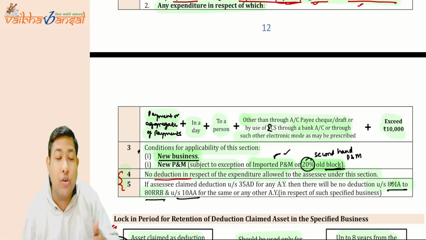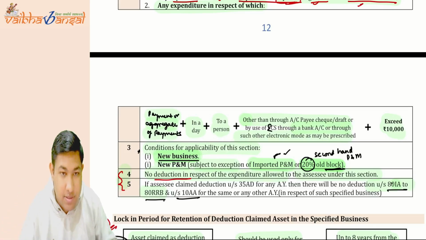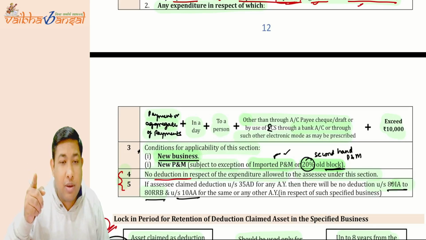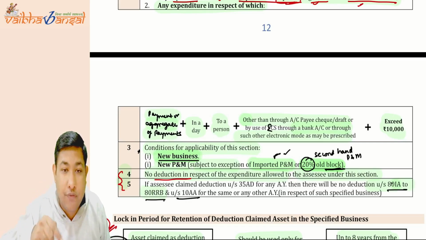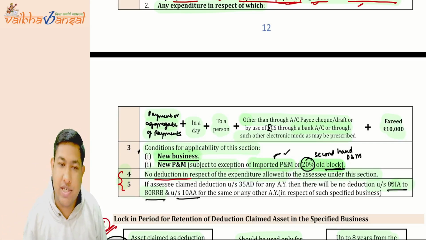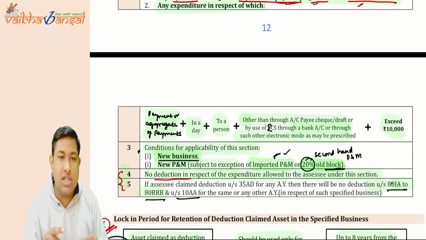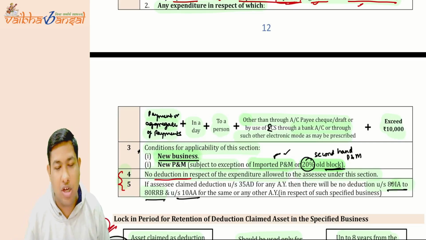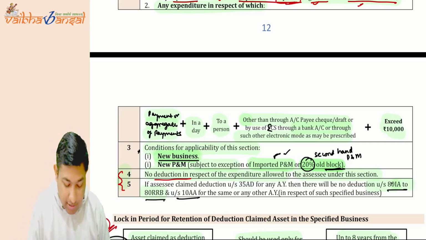Yes, it can. And can the loss of a specified business be set off against a non-specified business? No, this is wrong. The loss of a specified business can only be set off against the profits of a specified business. You cannot set off the loss of a specified business against the profit of a non-specified business. I hope it is clear.